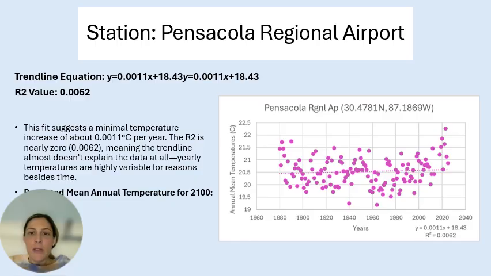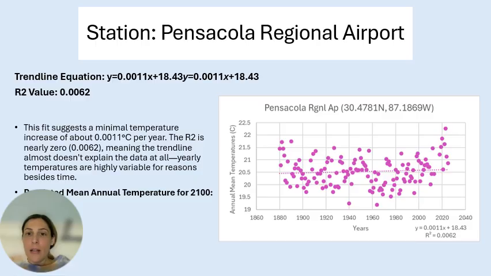The model estimates that Pensacola's mean annual temperature in 2100 will be 20.74 degrees Celsius. So what does this mean? According to the model, temperatures won't warm much by 2100. It predicts a nearly flat trend over the century.